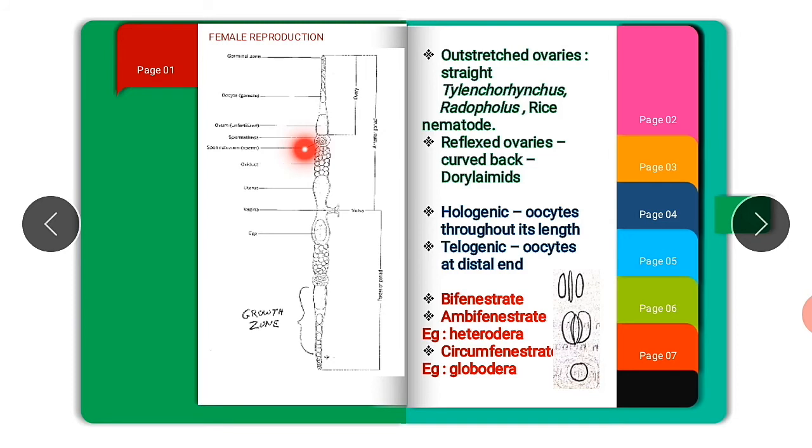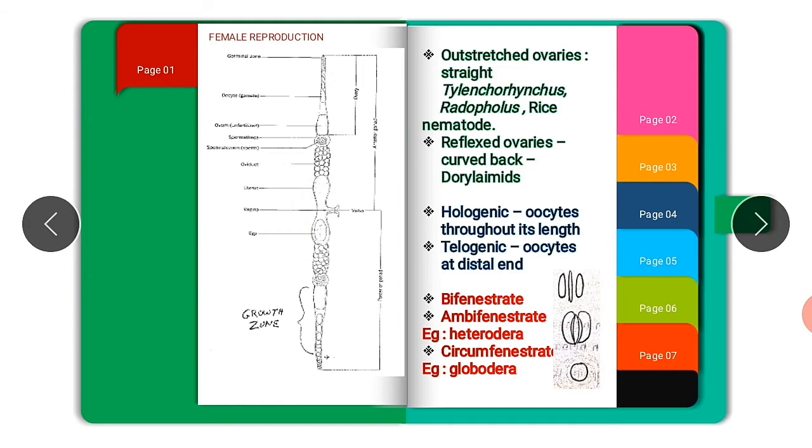And next one is oviduct. You know this one. Yes, oviduct. It connects the ovary and uterus. Next part is uterus, which contains fertilized eggs. And next part is vagina, which is responsible for expulsion of the egg. It is a small tube-like structure. And last one is the vulva. It is a small slit-like opening where the eggs are expelled through the vulval opening.